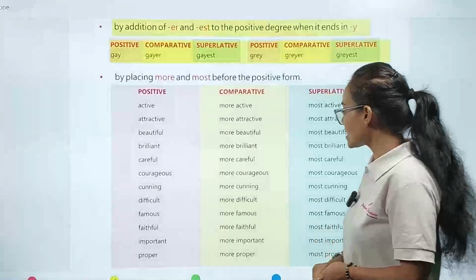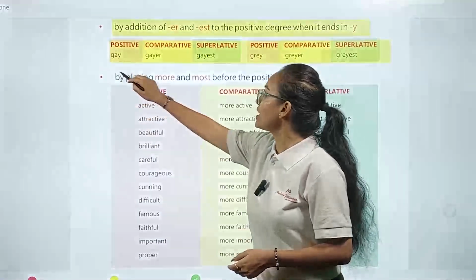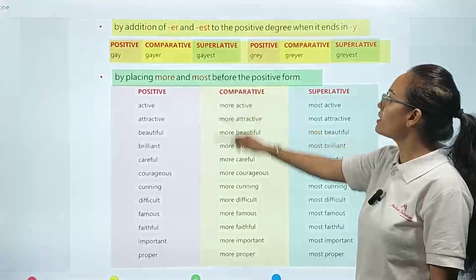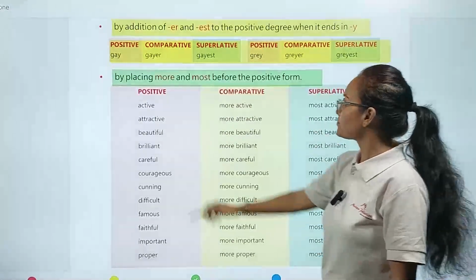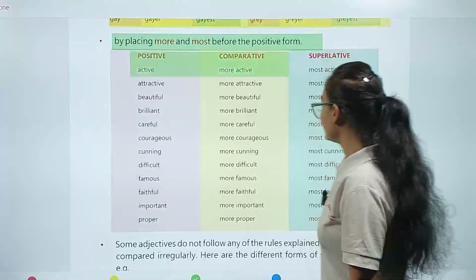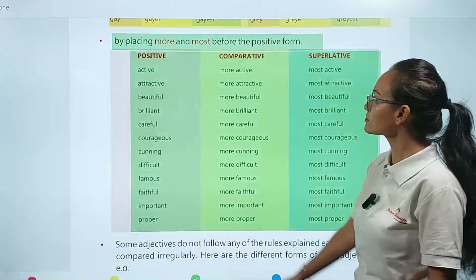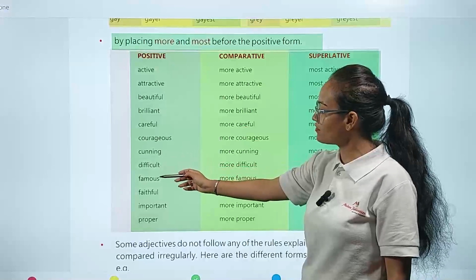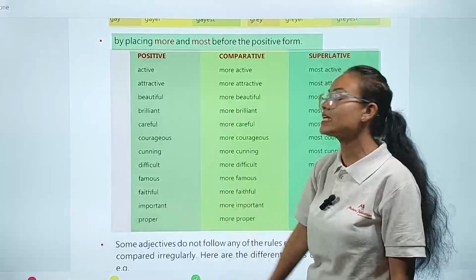Okay, sometimes, my dear student, we form the degrees by adding more and most. Like this: active, more active, most active. Okay, like attractive, beautiful, brilliant, careful, courageous, cunning, difficult, famous, faithful, important, proper.